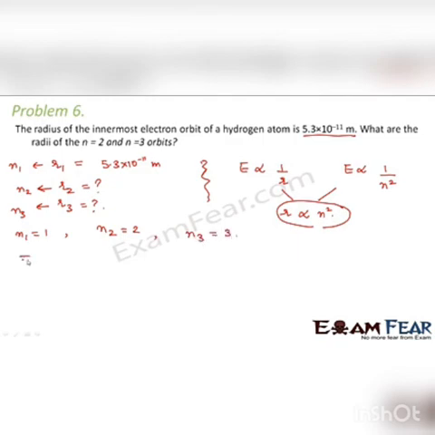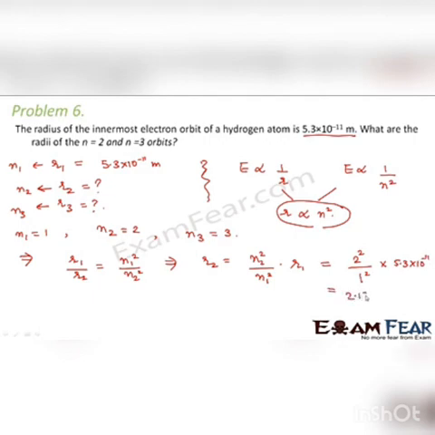Now using this relationship, we can say that R1 by R2 is equal to n1 square by n2 square. So from this we can say R2 is equal to n2 square by n1 square into R1. What is n2? That is 2. So 2 square divided by 1 square into R1, that is 5.3 into 10 to the power minus 11. So this comes out to be 2.12 into 10 to the power minus 10 meters.